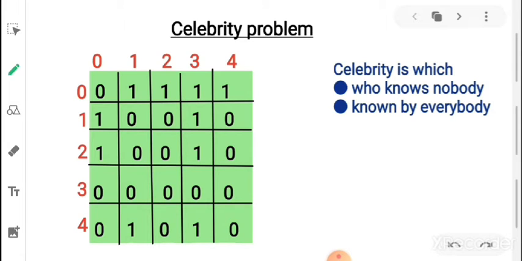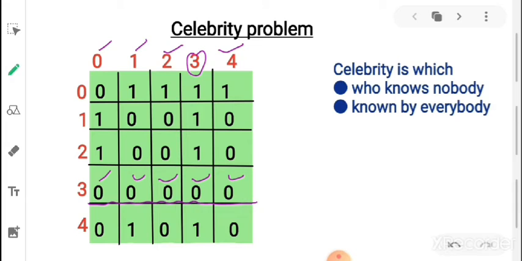If you consider this matrix, we can say that 3 is the celebrity. Why? Because 3 knows nobody, that is, 0 represents that 3 knows nobody. 3 doesn't know 0, 3 doesn't know 1, 3 doesn't know 2, and 3 doesn't know 4.